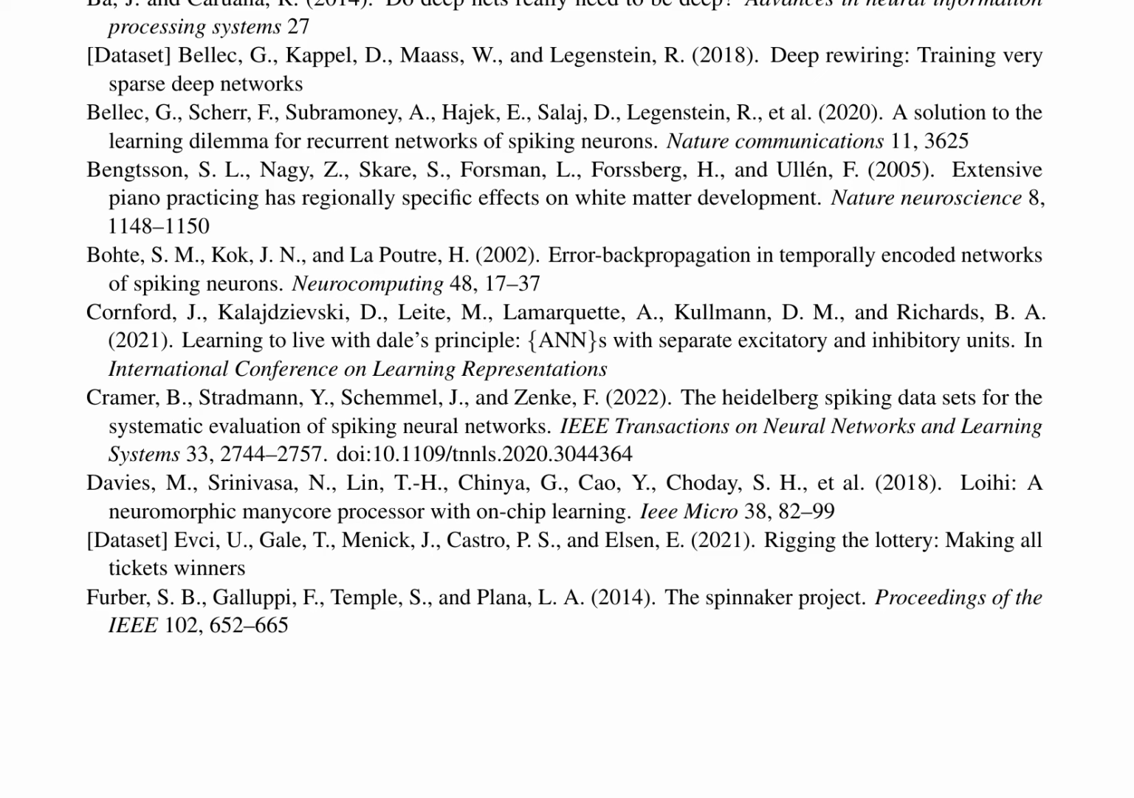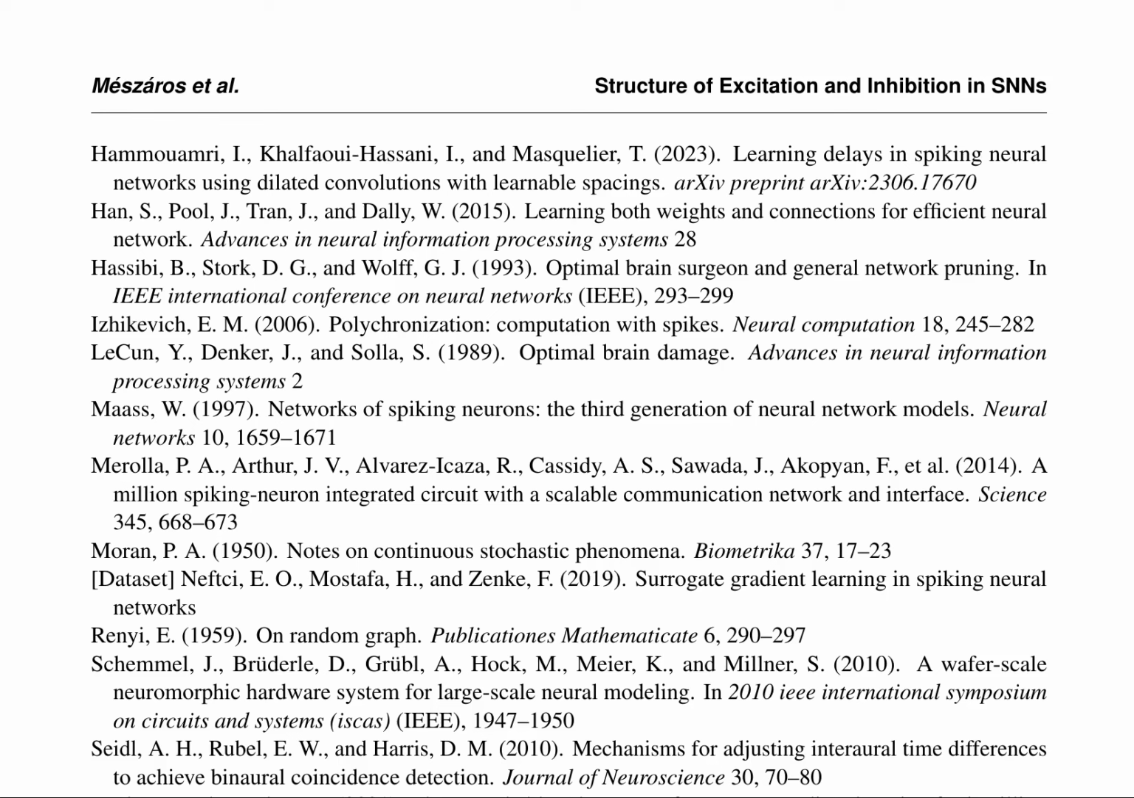Building upon existing studies on SNNs, including error backpropagation, learning delays, and neuromorphic hardware systems, the authors highlight the importance of balancing excitation and inhibition in SNNs. They discuss the role of polychronization, which enables the representation of complex patterns and enhances the performance of SNNs, and dilated convolutions, which facilitate the incorporation of temporal information.